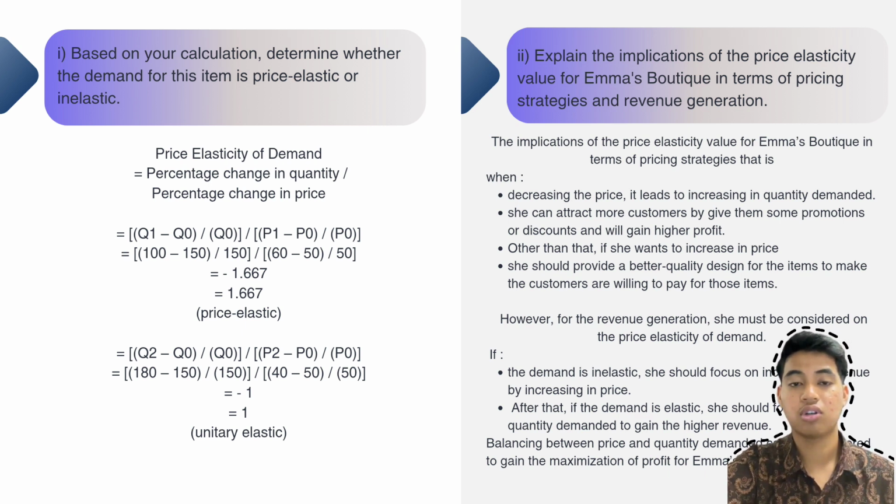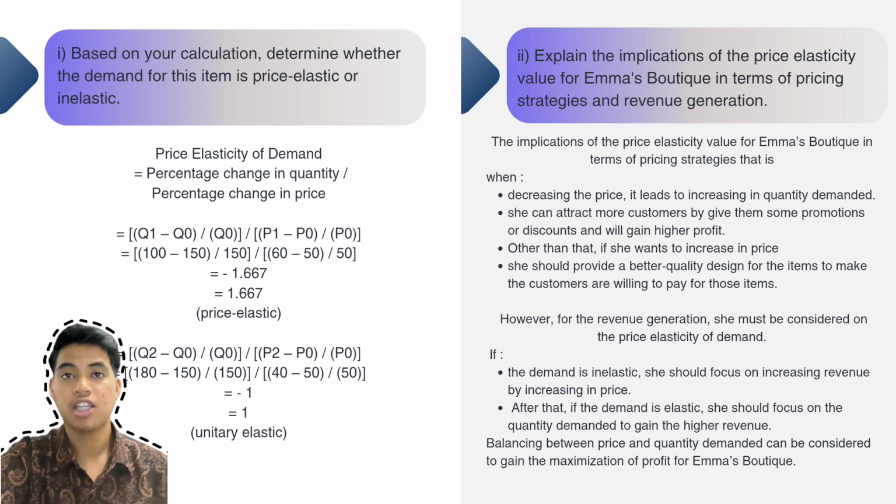The other one is 180 minus 100 over 100, divided by 40 minus 60 over 60. So the answer from our calculation is negative 2.4. So let's move on to the second question.